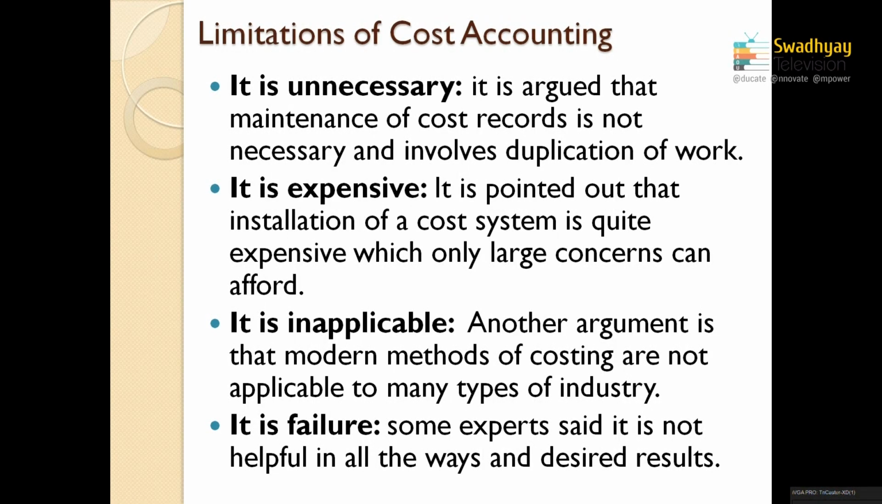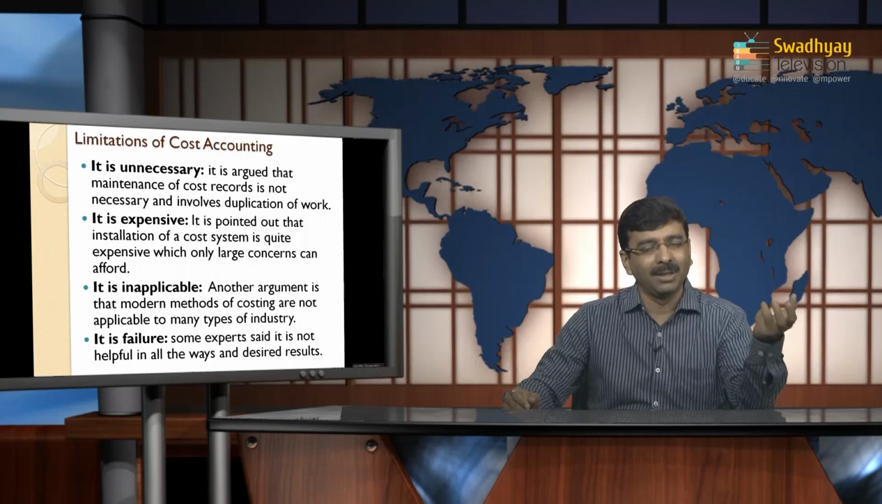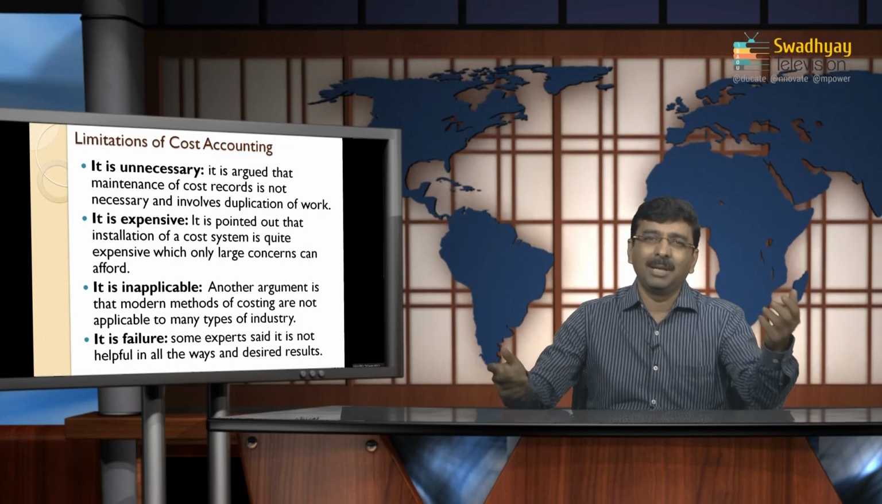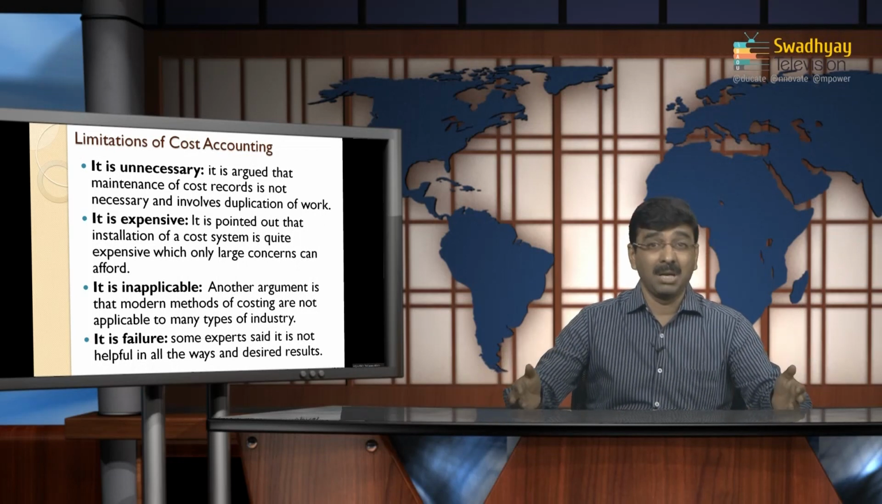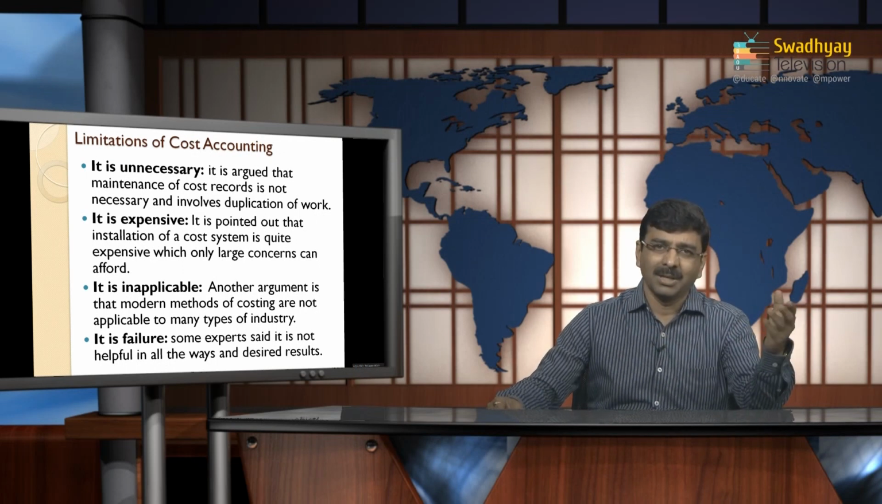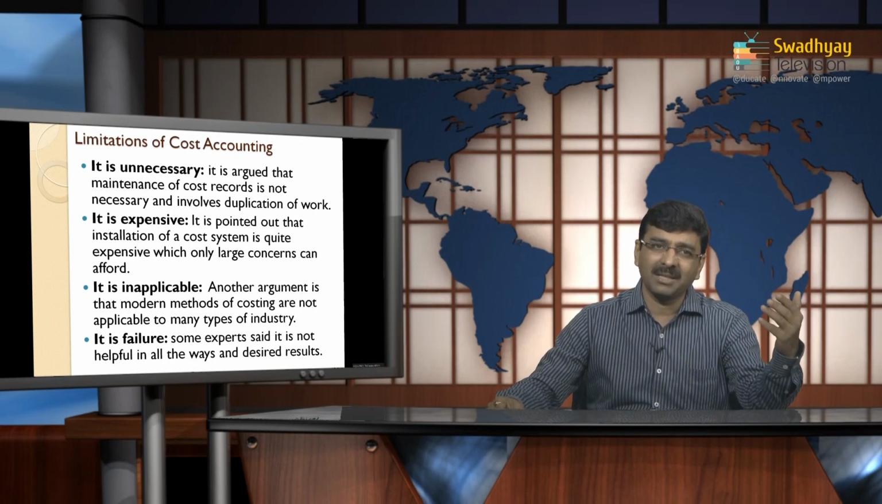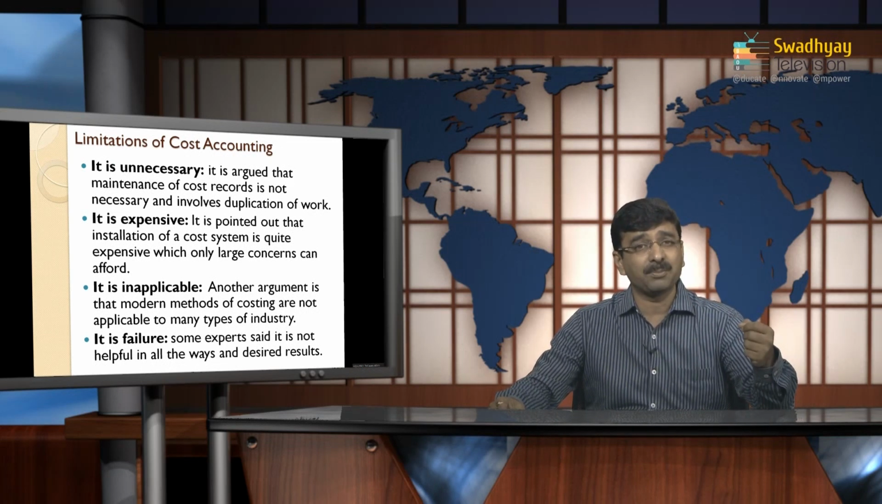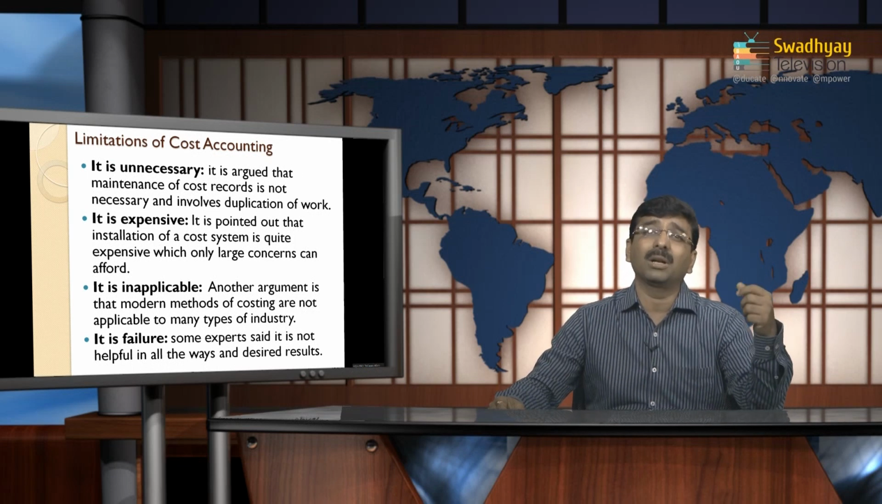Limitations, as I just want to tell you here, advantages and limitations are two sides of a coin. If there are some advantages, automatically the people who may not be compatible with a particular system or a particular thing always find certain limitations. The limitations are like: maybe it is unnecessary, maybe it is too expensive, it is inapplicable, or maybe it is a complete failure. These are the arguments raised by certain people who are maybe not willing to go with this particular system, or not comfortable with the system.